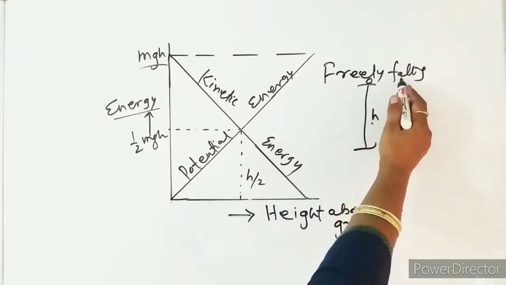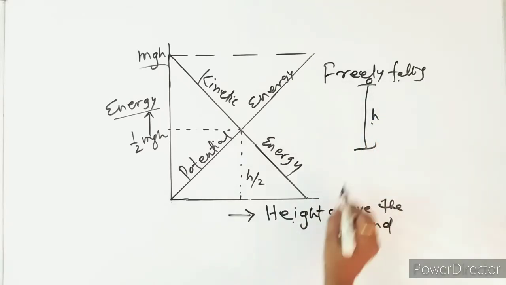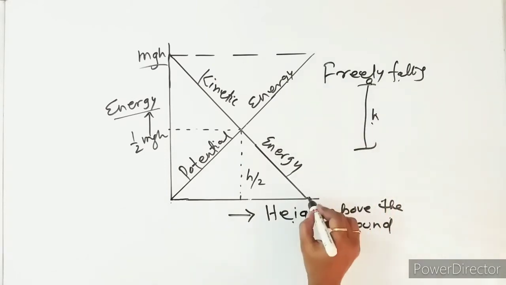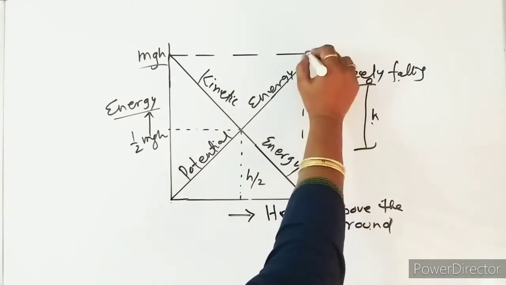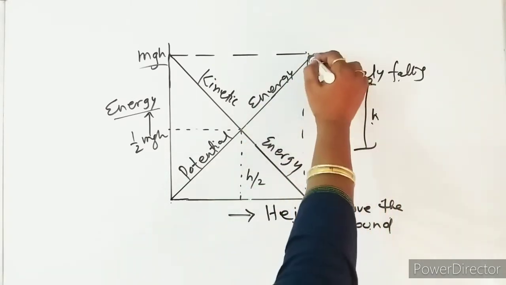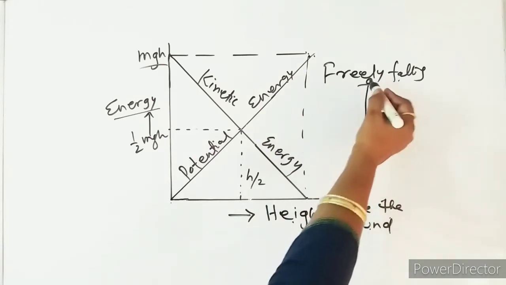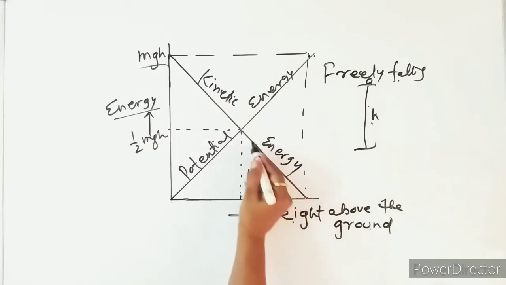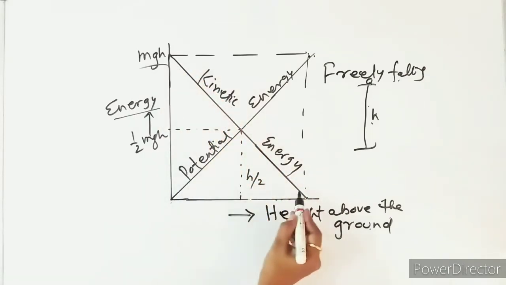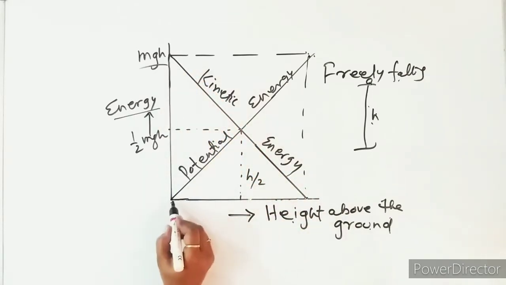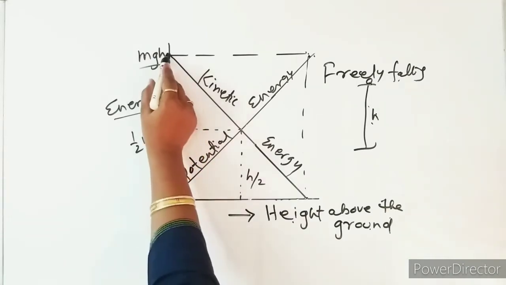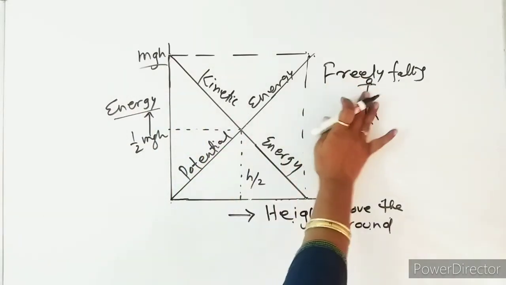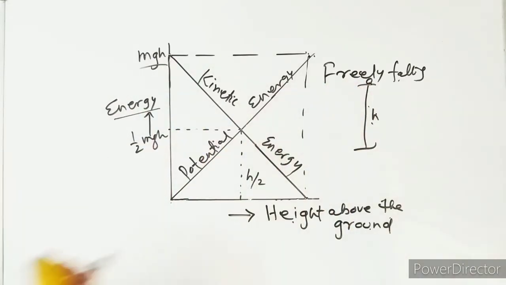So in the case of the freely falling body, this is at maximum height, where the potential energy is maximum. As the height decreases, the kinetic energy goes on increasing. Before touching the ground, the kinetic energy is maximum. So this is all about the freely falling body.